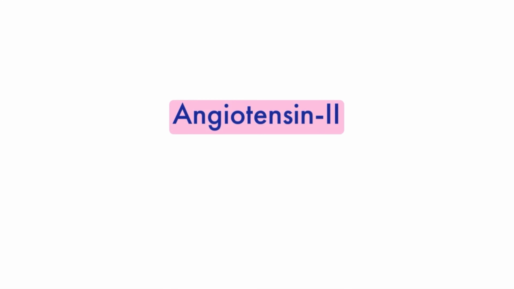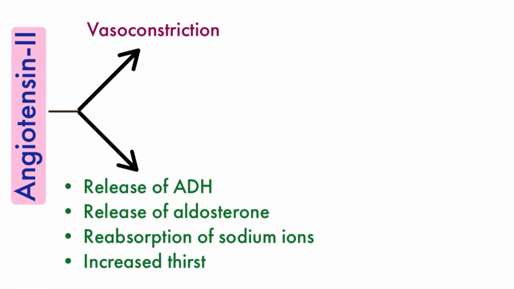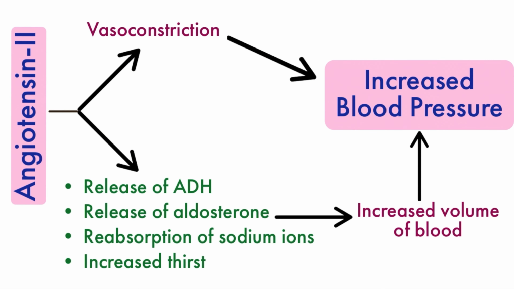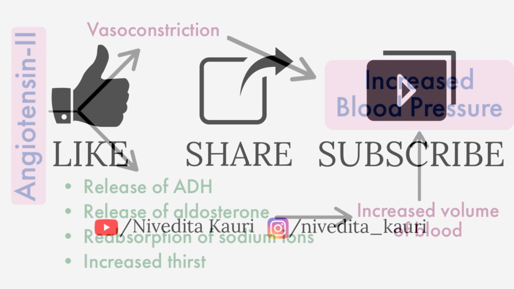Let us summarize the whole concept. In response to decreased blood pressure, the renin-angiotensin system gets activated. Renin is released from the kidneys and ultimately there is production of angiotensin 2. Angiotensin 2 contracts the blood vessels and by a number of mechanisms it increases the blood volume. By the dual action of vasoconstriction and increased volume of blood, normal blood pressure is restored.